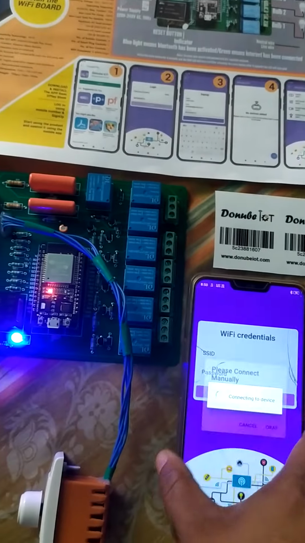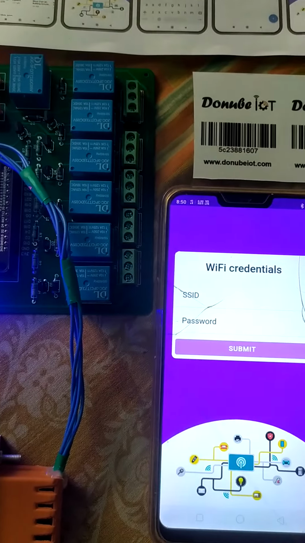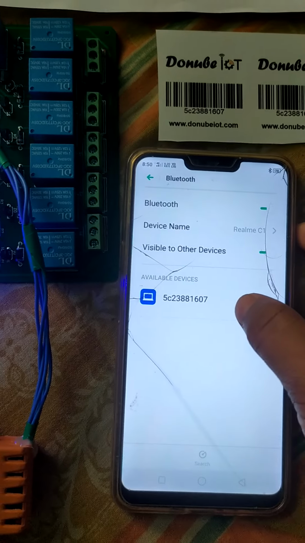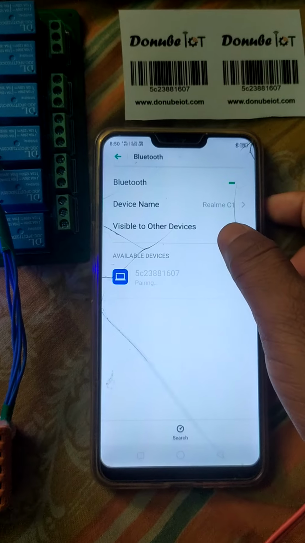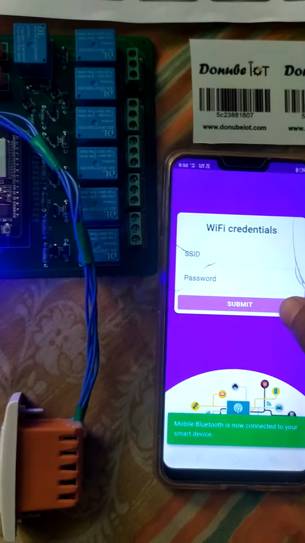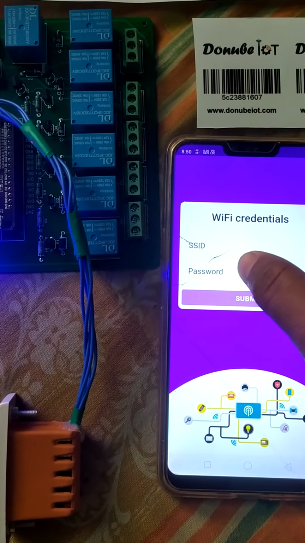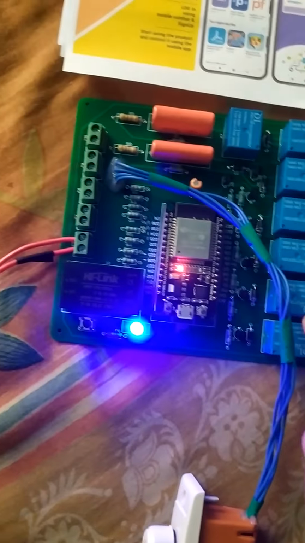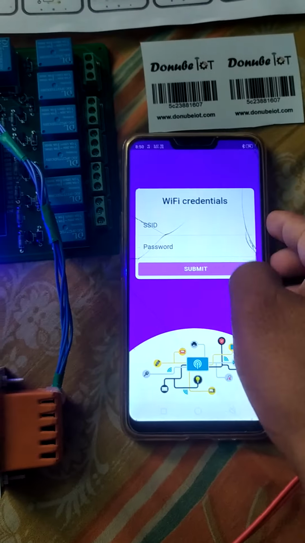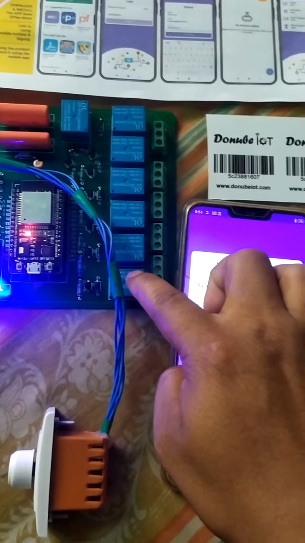Okay. You can see it says please connect manually. So go to the Bluetooth settings and you can see the available device. Pair it. And now go back. You can see the Wi-Fi credentials, meaning the SSID and password of the available network. Here I connect this mobile phone's internet with this circuit board.